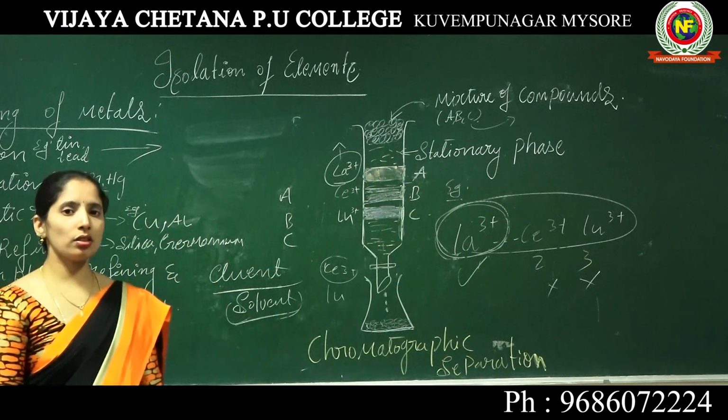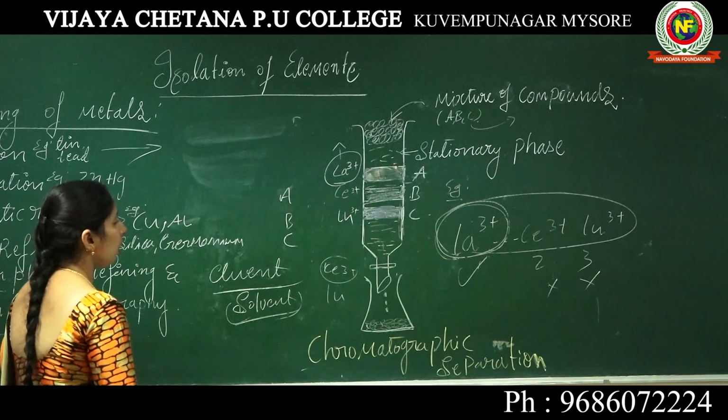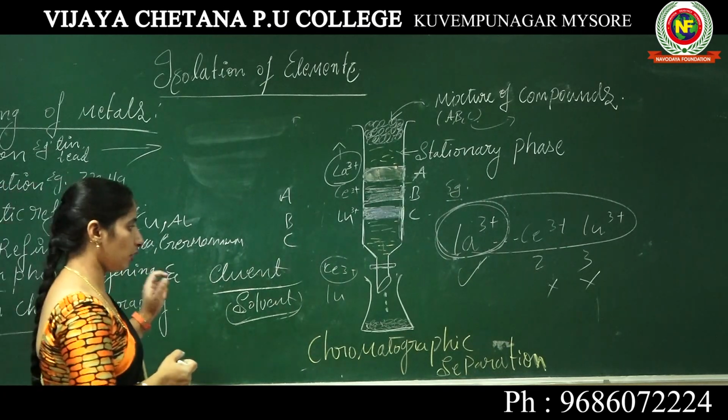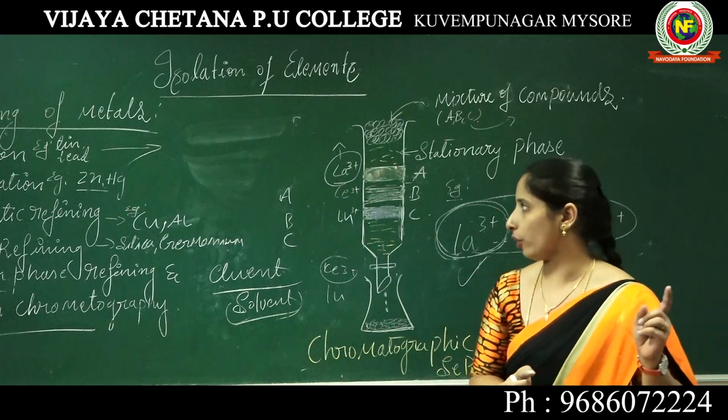Got it? So this is how we refine the crude metals. We get pure metals through the refining process. That's the last one, column chromatography.